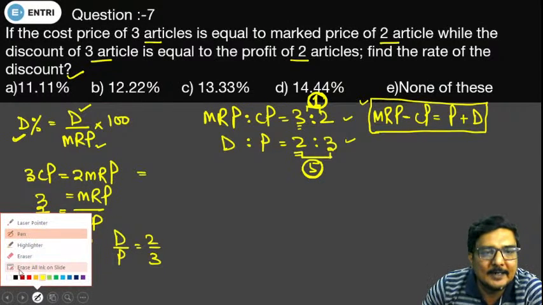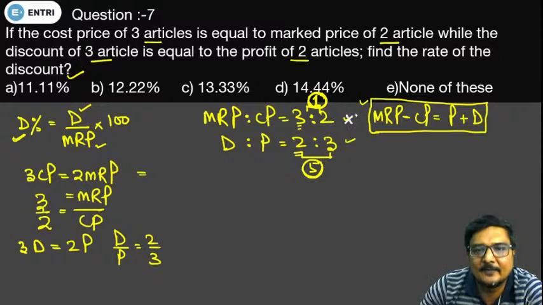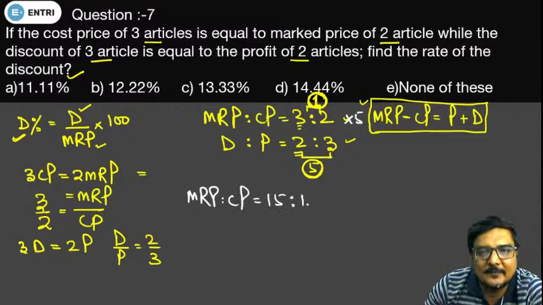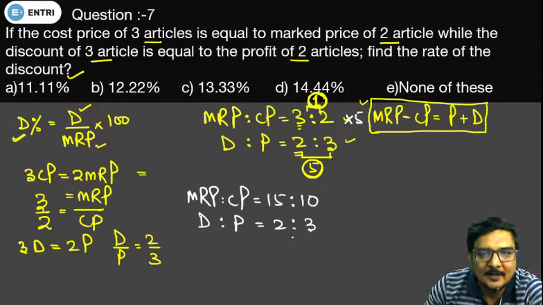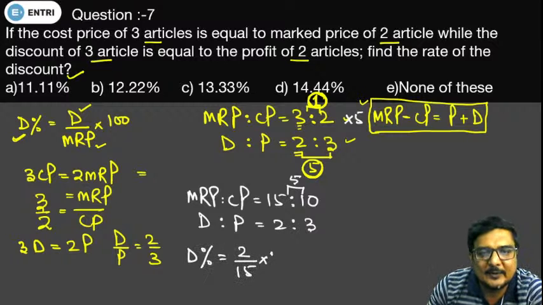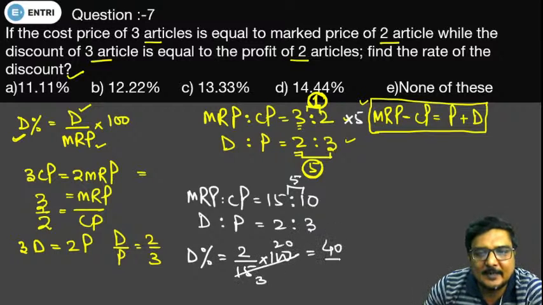We will be multiplying the first ratio by 5. So what will we get? We will get the ratio of marked price and cost price as 15 and 10. And the ratio of discount and profit comes out to be 2:3. Okay, so the difference of marked price and cost price is 5 and the sum of discount and profit is also 5. Now what we can say, the discount percentage will come out to be 2 by 15 into 100. Okay, 5, 3 and 20, this will give you 40 by 3%.